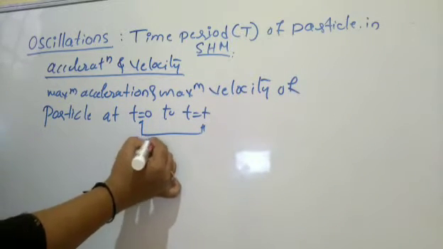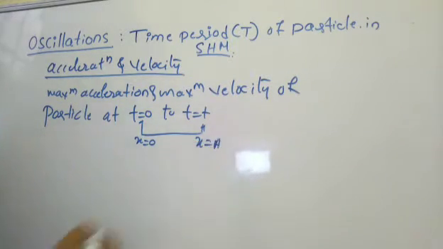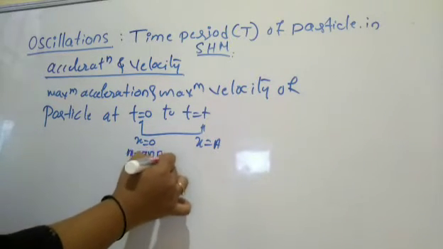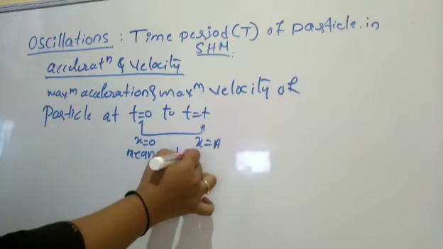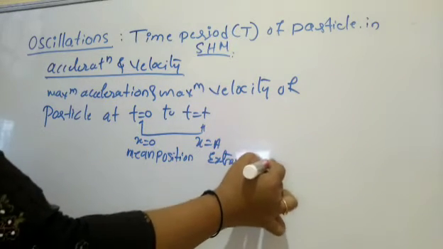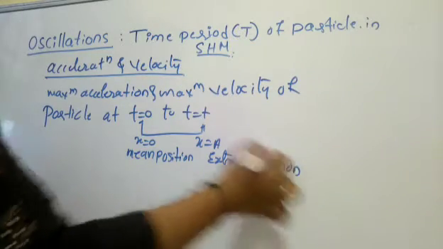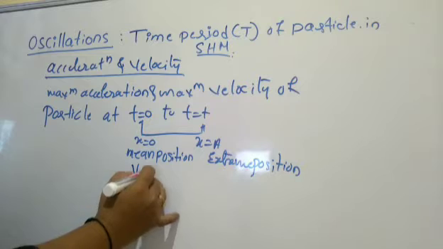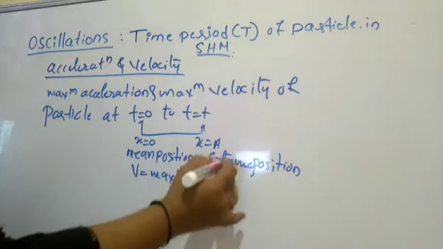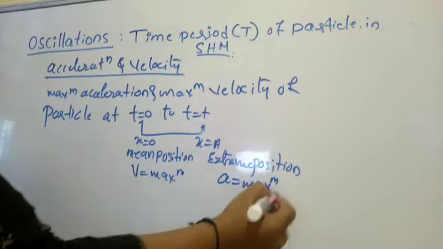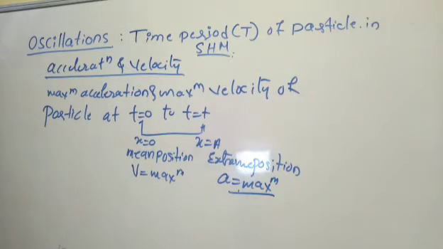So x is equal to 0 to x is equal to a, mean position to extreme position, you should understand. In this extreme position, acceleration will be maximum; at the mean position, velocity will be maximum. At the extreme position, acceleration will be maximum. So this portion we have already discussed.